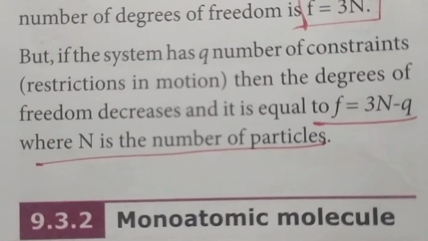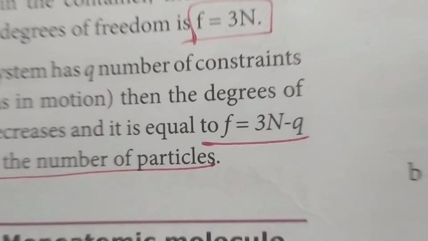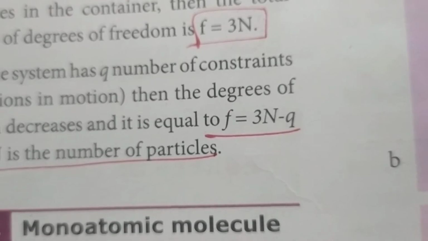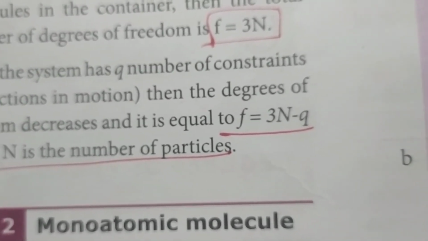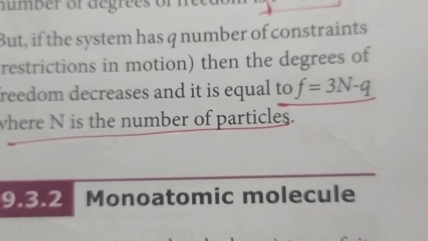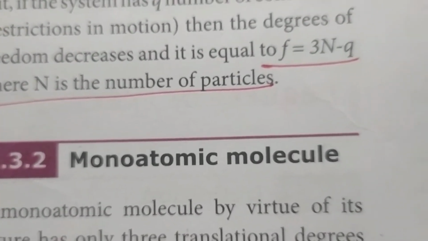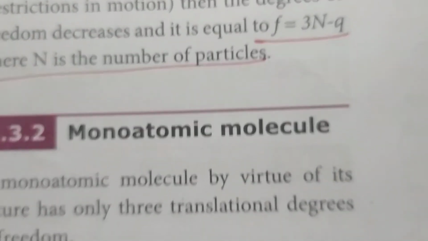If there are some restrictions in motion, then that should be subtracted. So in that case F is equal to 3n minus q, where q is the number of constraints, that is restrictions, and n is the number of particles. And now we are going to see about the degrees of freedom for molecules one by one.